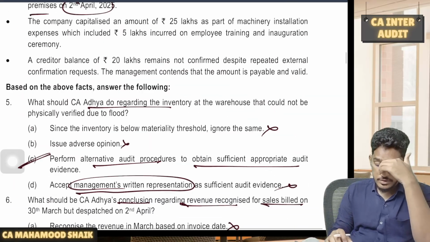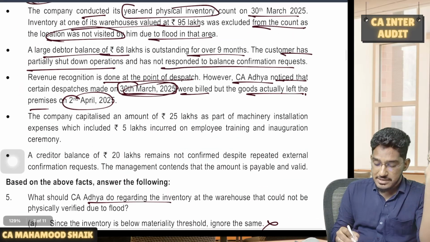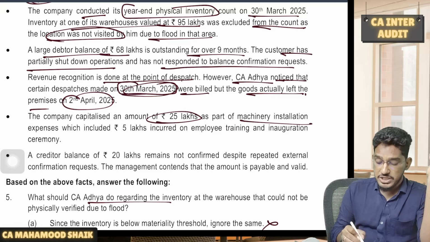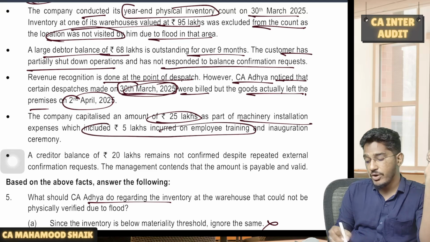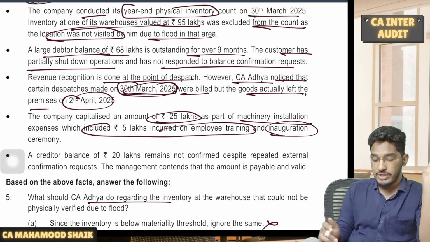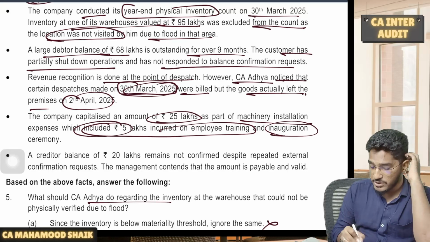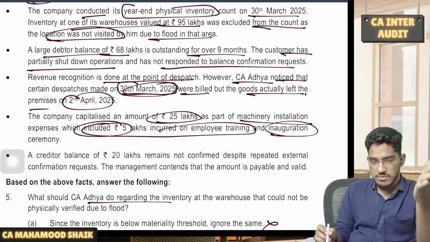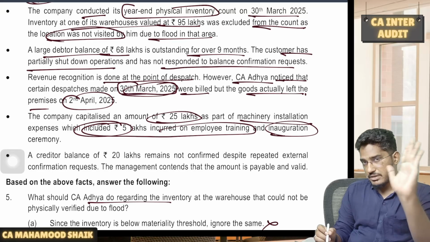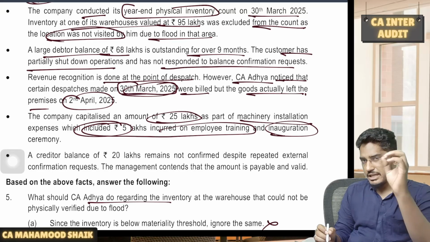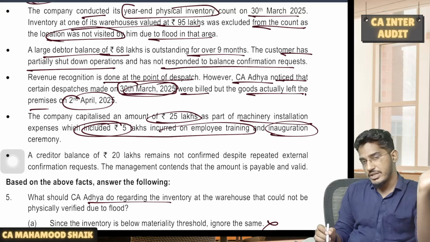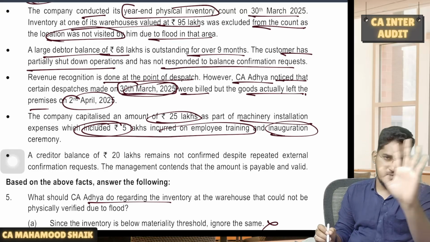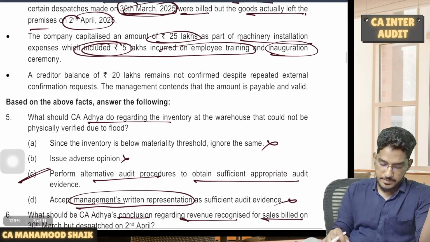Next one. The company capitalized an amount of 25 lakh rupees as a part of machinery installation, which included 5 lakh rupees incurred on employee training and inauguration. Do you think this employee training and inauguration expenses also must be capitalized? It should not be capitalized. Till the time machinery is in working condition, to bring the asset to the working condition, till that amount if you capitalize, okay, fine. Machinery is installed, everything is completed, that inauguration expenses, training expenses, you should not capitalize it.